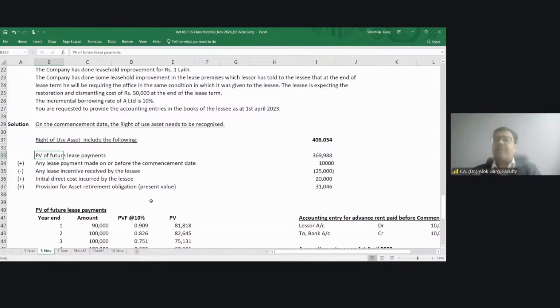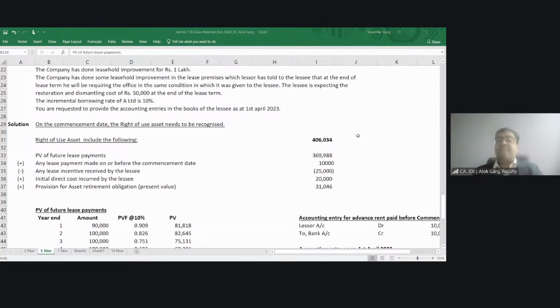Some security or some advance rental, right? So he has already paid. And after commencement date, of course, lessee will pay some more amount. More amount means future rentals. So what is my right of use asset?